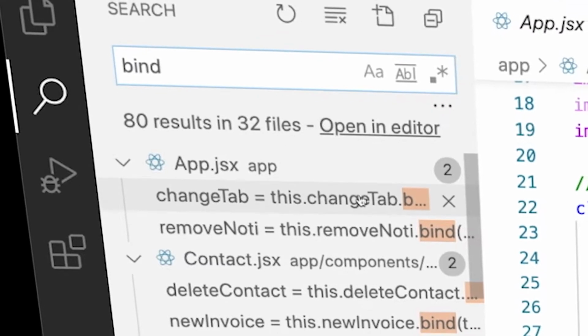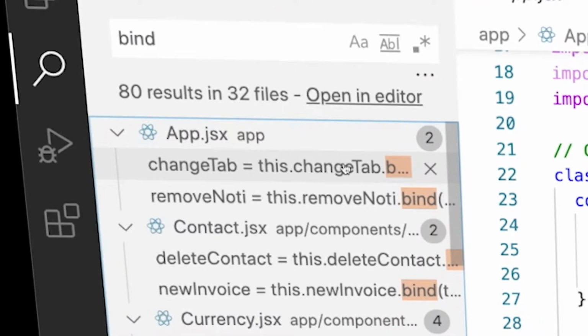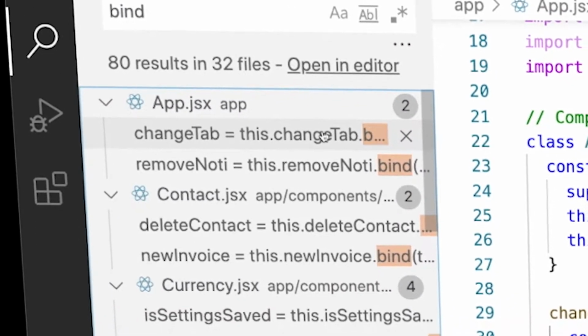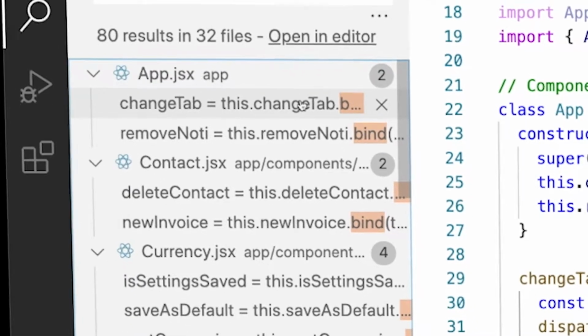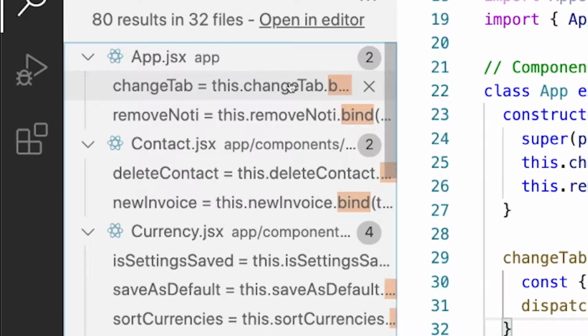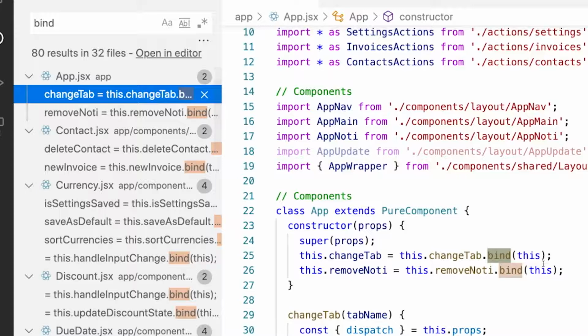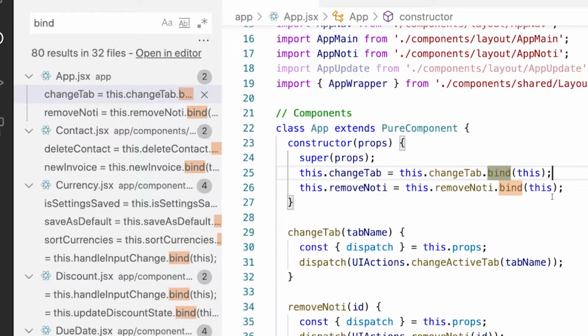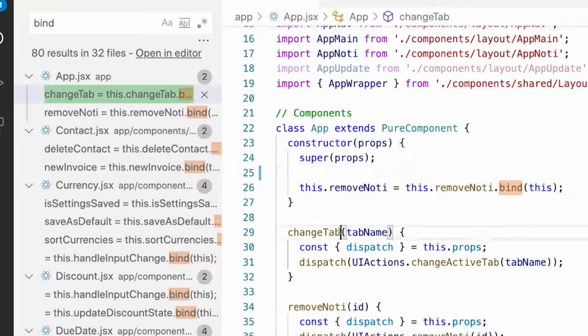For Recode, the find results communicate a rough scope of code transformation. For developers, it's a workspace for bookkeeping and planning. After clicking on the keyword match in the result view, the developer then directly makes a change in the main editor, deleting the bind call for changeTab and changing changeTab below to an arrow function.